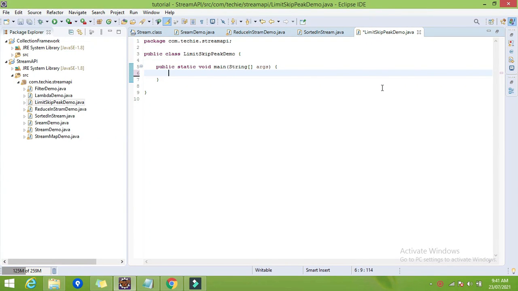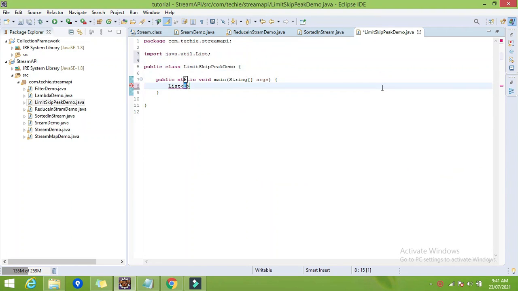Let's learn about the limit, skip and peek methods in the stream API. So let's see the limit method in the stream API. Let me create the first list. I will create a list of strings.